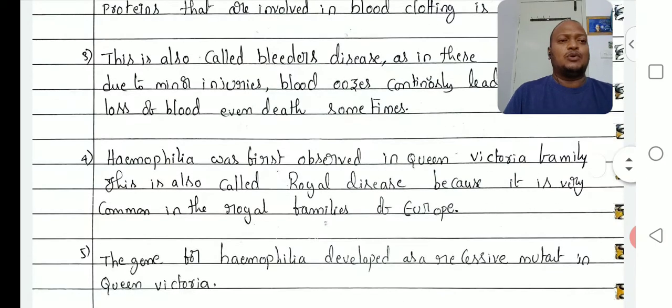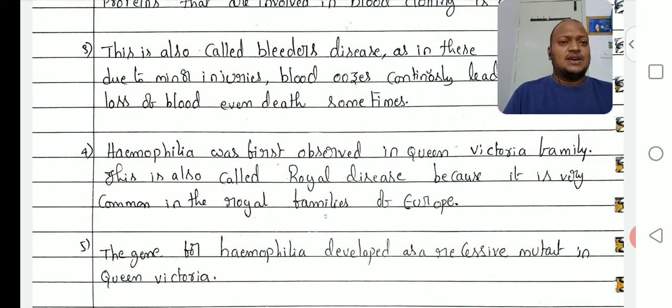Fourth point, hemophilia was first observed in Queen Victoria's family. It is also called a royal disease because it is very common in the royal families of Europe. Hemophilia was first observed in Queen Victoria's family in Europe. Queen Victoria's family is nothing but the royal family, so this disease is called a royal disease.